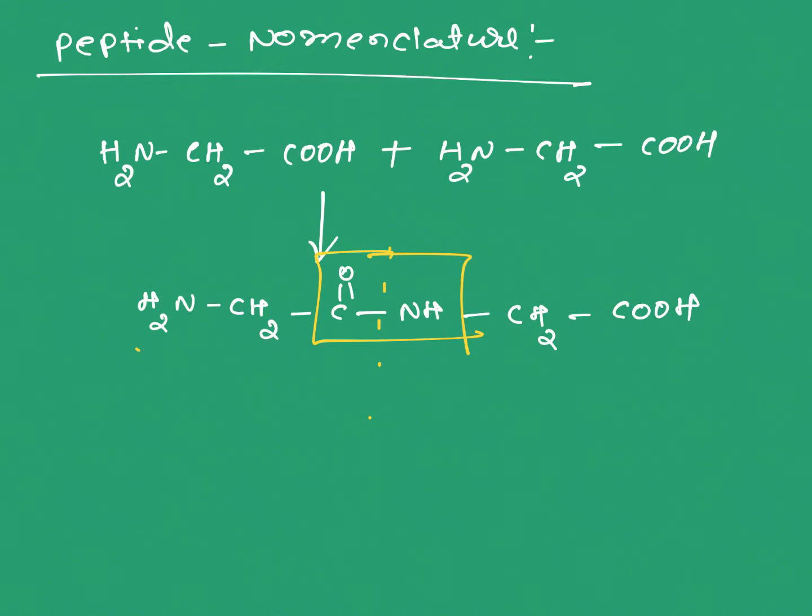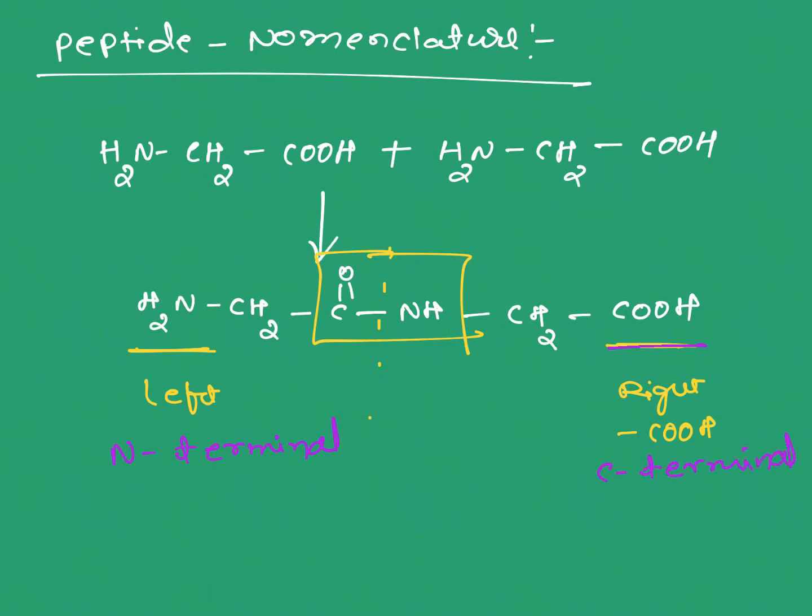So always we have to start on the left side with the amino acid containing the free NH2 group. The right side we always have to end with the amino acid containing the free COOH group. Here we call this the N terminal amino acid because the free NH2 is there, and this is the C terminal amino acid.